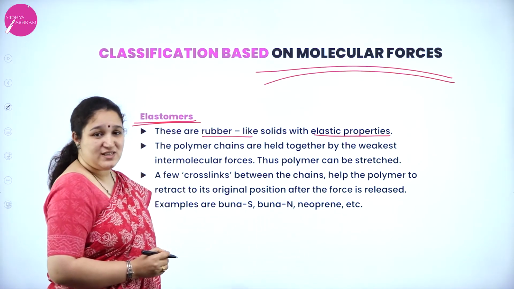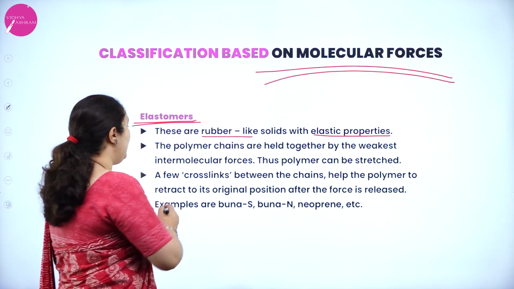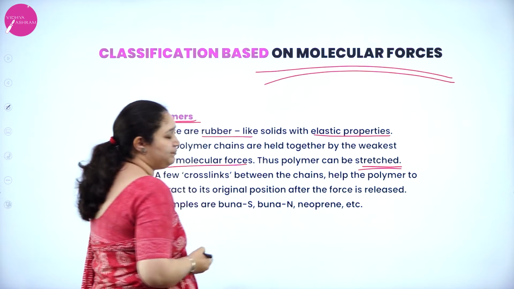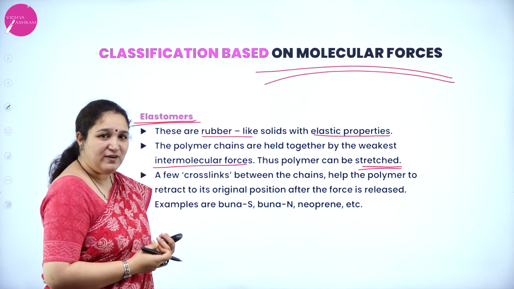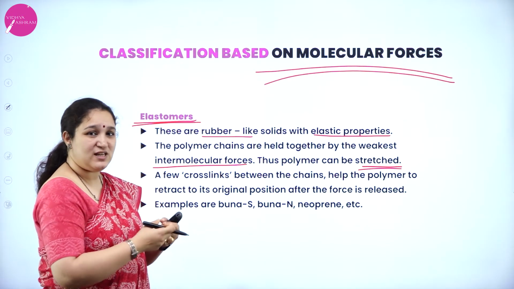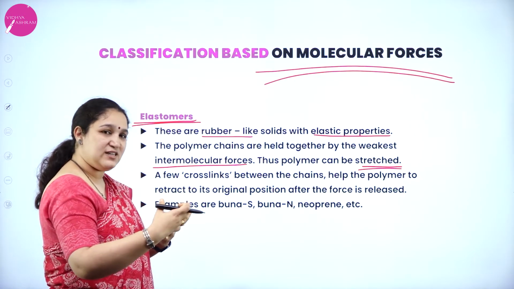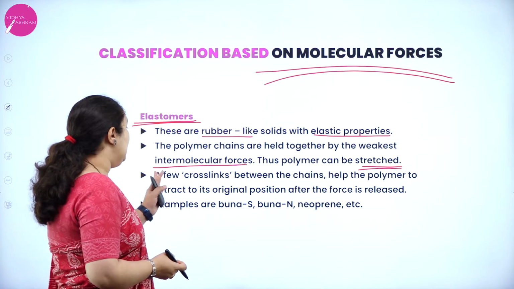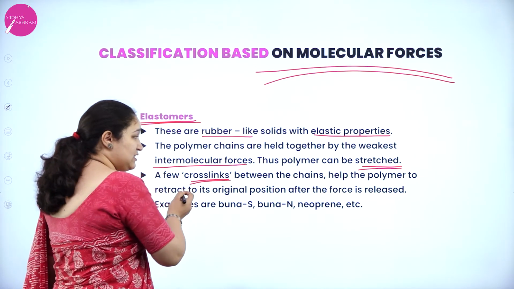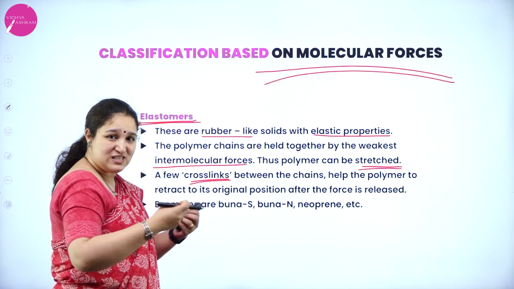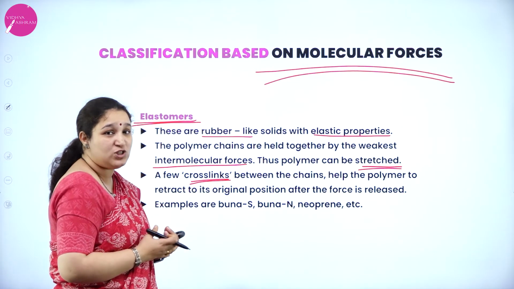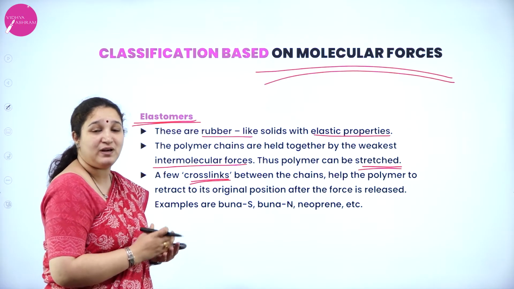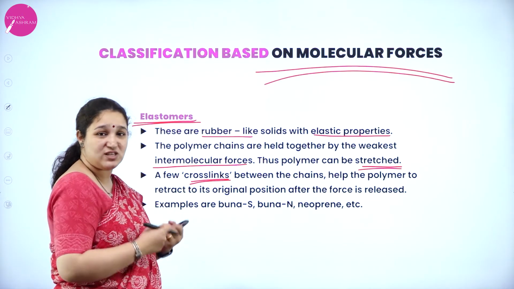These polymer chains are held together with the weakest intermolecular forces and thus can be stretched. It has a very weak intermolecular force of attraction, that's why it can be stretched, and when it is left behind, it will come back to its original shape. There are few cross links, because of which when it is stretched and left back, it will come to the original shape.